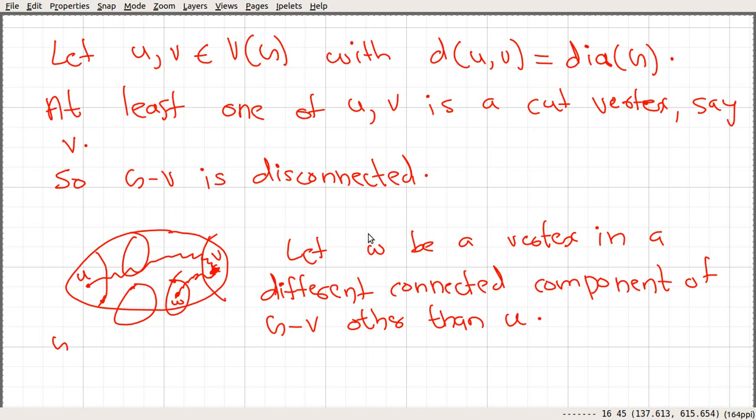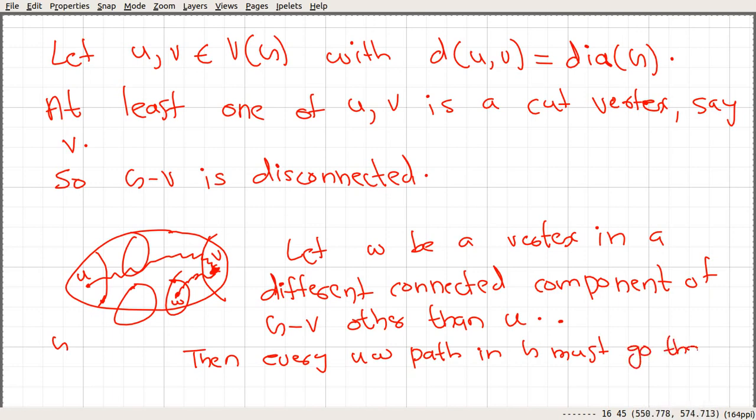So every u-w path in our graph G must go through this vertex v, since that vertex is a cut vertex.